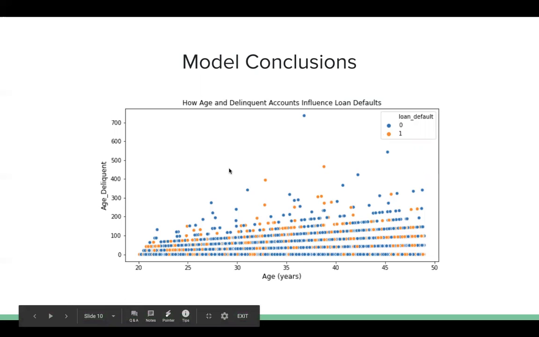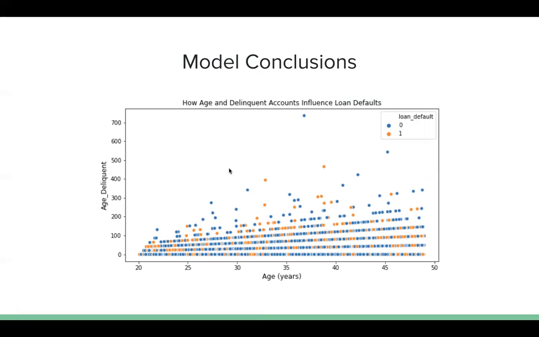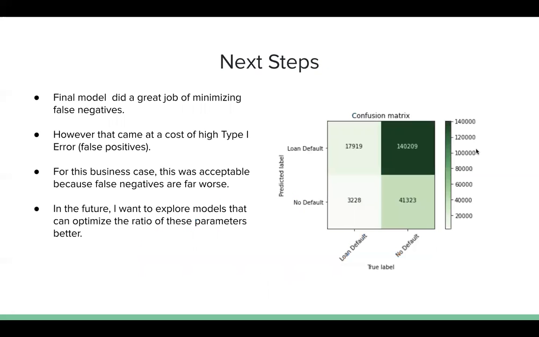And I speculate this has to do with the fact that people in their low to mid-20s probably have student loan debt, as well as other commitments that they have to take care of on top of their car loans, as well as, it can be very difficult to get a first job and start making income, and then people in their mid-40s to high 50s probably have commitments such as a mortgage, possibly student debt of their children or other child care needs. So we would say, people in these age groups with delinquent accounts should be flagged as well.